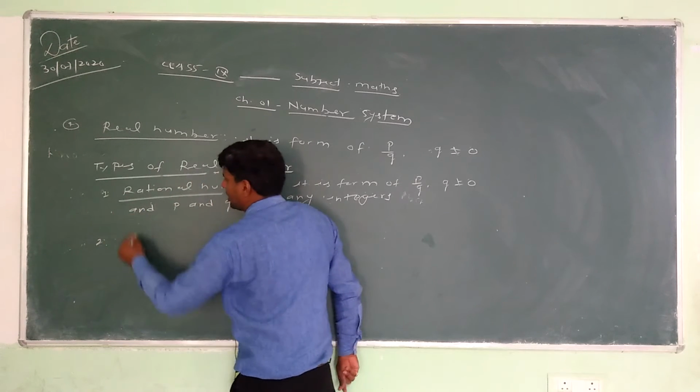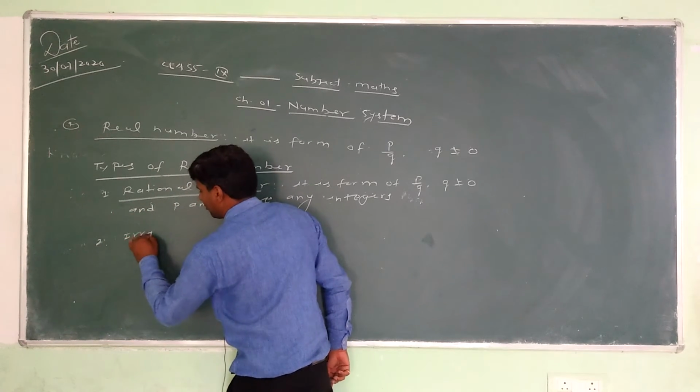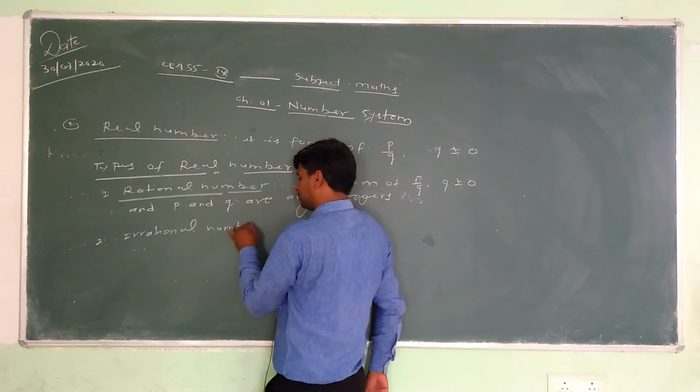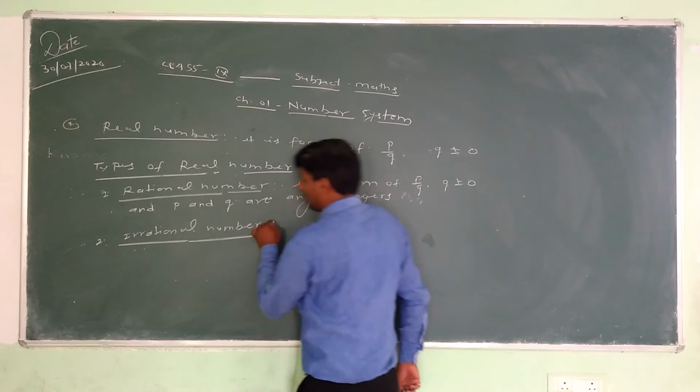Second topic, we discuss irrational numbers.